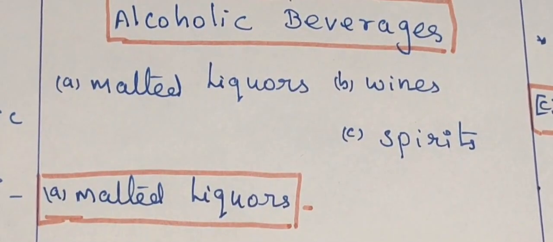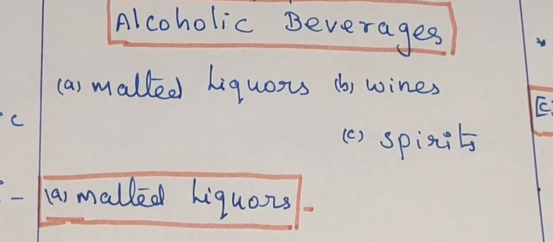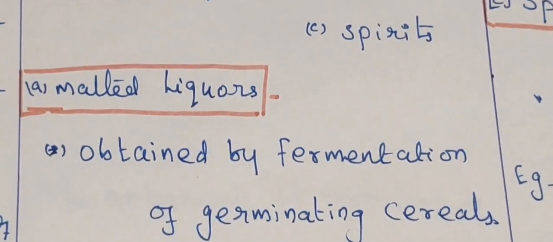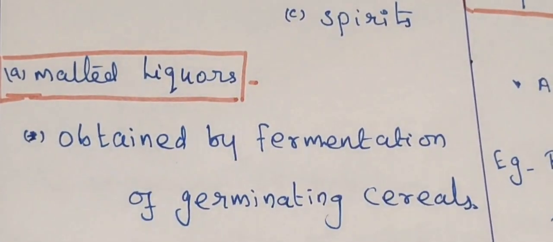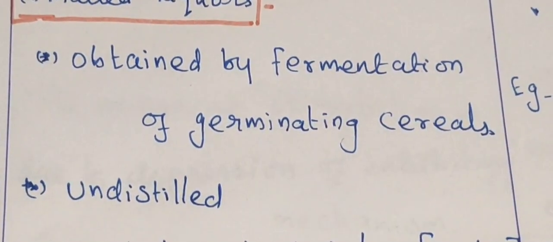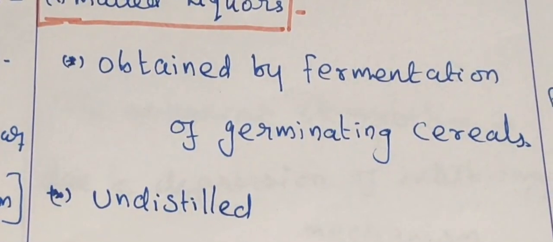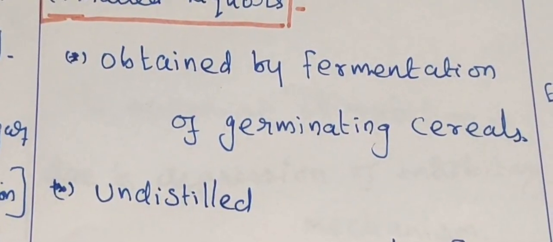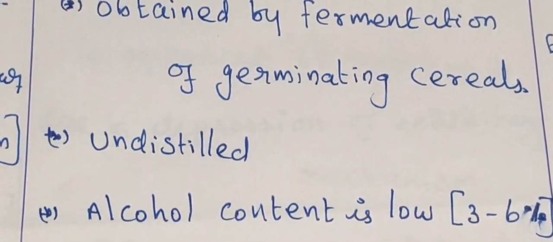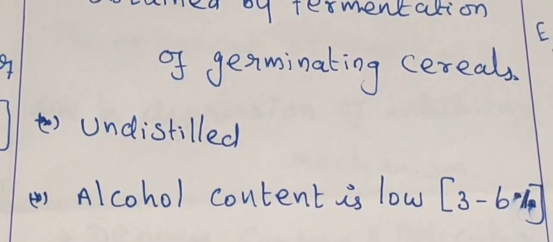Alcoholic preparations are of various types: malted liquor, wine and spirit. What is malted liquor? It is obtained by fermentation of germinating cereals. This one is undistilled, not purified. Here there is no vaporization or condensation process, so it is not purified. It is directly obtained by fermentation of cereals.